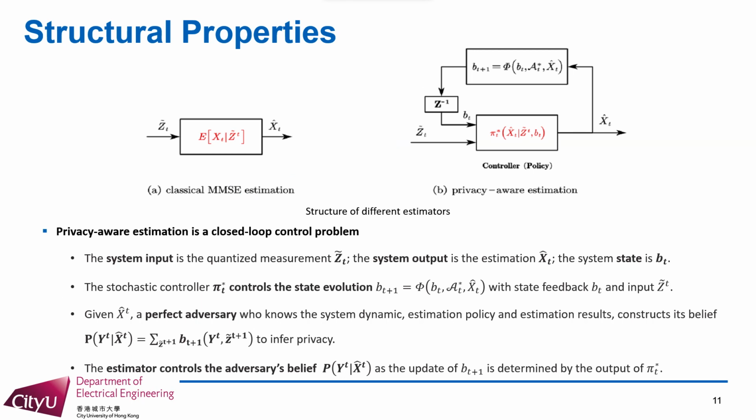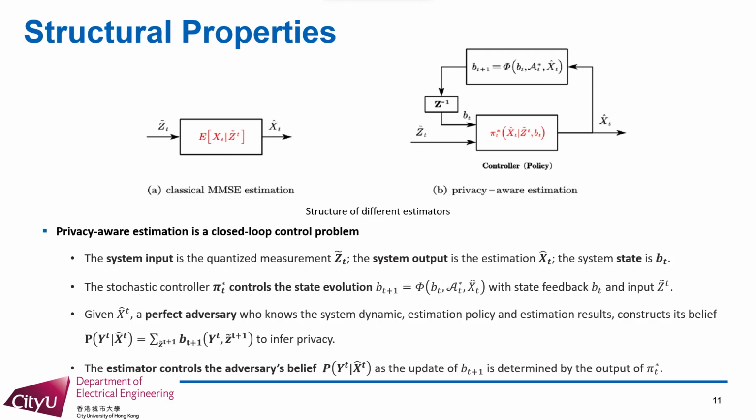According to the optimality equation, the privacy-aware estimation is a closed-loop control problem. The stochastic controller pi star t controls the state evolution with state feedback B_t and the quantized measurements zeta_t. Given X hat t, a perfect adversary who might know the system dynamic, estimation policy, and the estimation result could construct its belief P(Y_t | X hat t) to infer privacy. Therefore, the estimator controls the adversary's belief about the private process.